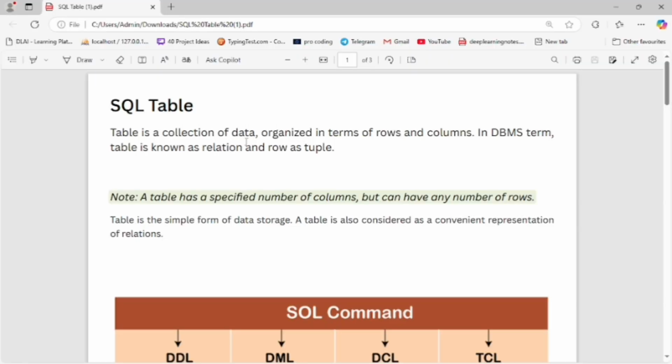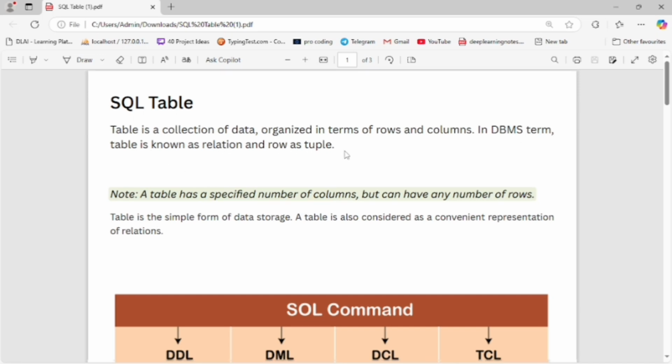How to create a table in a database, and what is a table? Now let's start the video today. SQL table: a table is a collection of data organized in terms of rows and columns. In DBMS terms, a table is known as a relation and a row as a tuple.